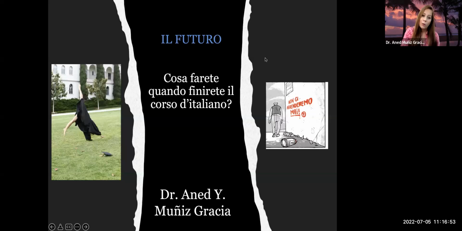Ok, che cosa farete quando finirete il corso di italiano? Che cosa voi farete quando voi finirete il corso di italiano? This is in the voi form. Non ci arrenderemo mai, noi, right? This is in the noi form. E questa sono io quando ho finito il mio dottorato.